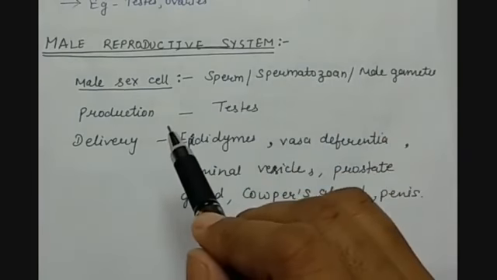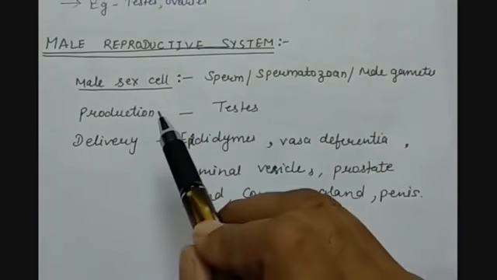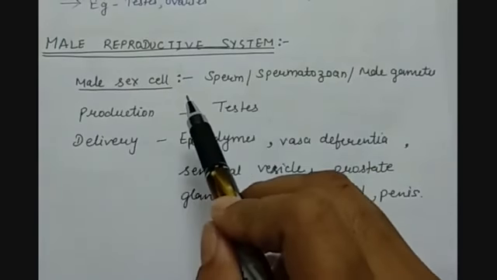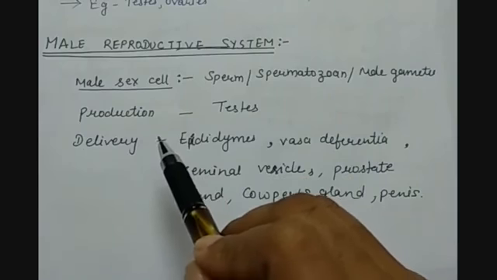There are two parts mainly in the male reproductive system. One which produces the male sex cell, and another which helps in transportation and nourishment of the sex cell.